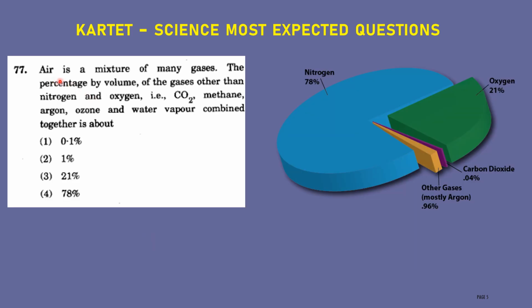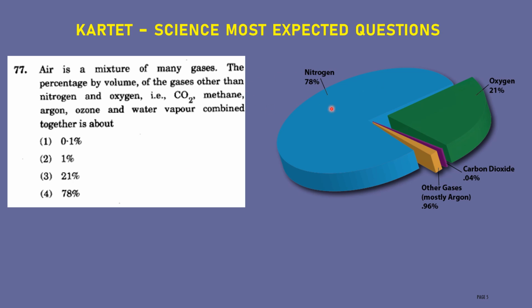Next question. Air is a mixture of many gases. The percentage by volume of the gases other than nitrogen and oxygen. Here they are asking the question, other than nitrogen and oxygen, what is the percentage of other gases like carbon dioxide, methane, argon, ozone, water vapor combined together? Option 1, 0.1%, option 2, 1%, option 3, 21%, option 4, 78%.